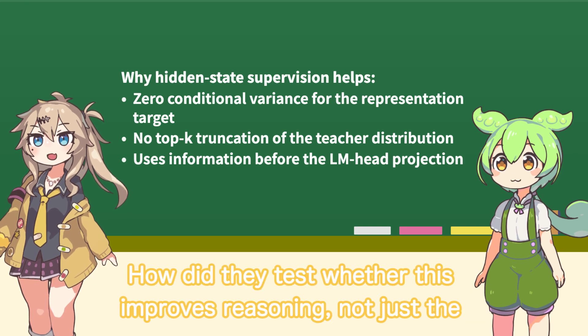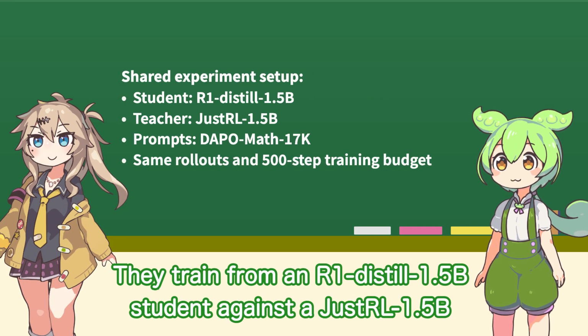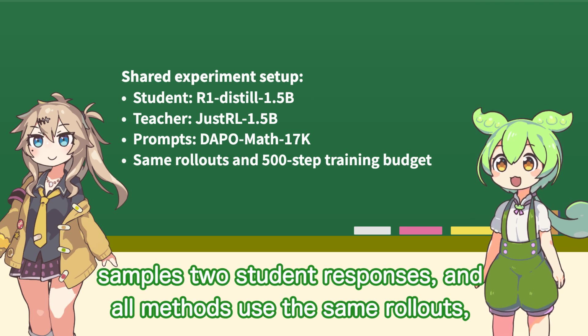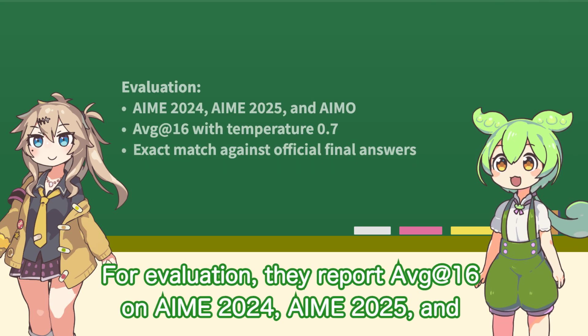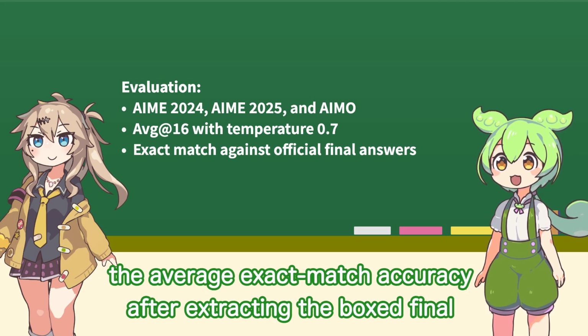How did they test whether this improves reasoning, not just the hidden state loss? They train from an R1-Distill 1.5B student against the JustRL 1.5B teacher. Prompts come from DAPO-Math-17K. Each prompt samples student responses, and all methods use the same rollouts, teacher forward pass, optimizer schedule, and 500 training steps. For evaluation, each problem gets 16 sampled solutions, and the score is the average exact-match accuracy after extracting the boxed final answer.